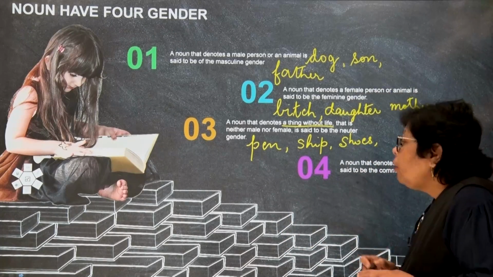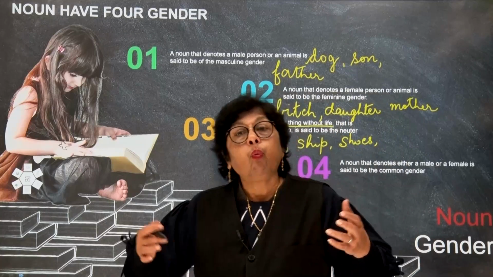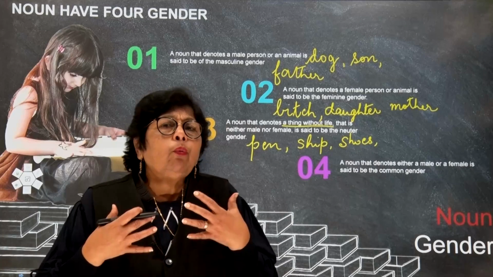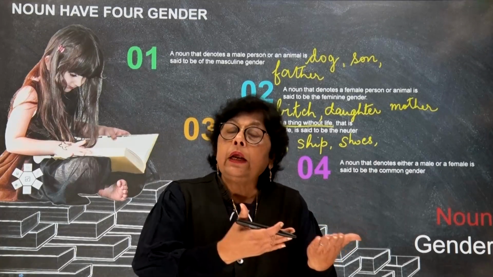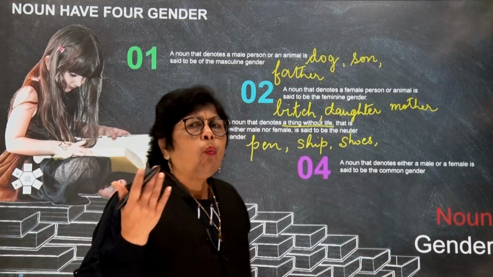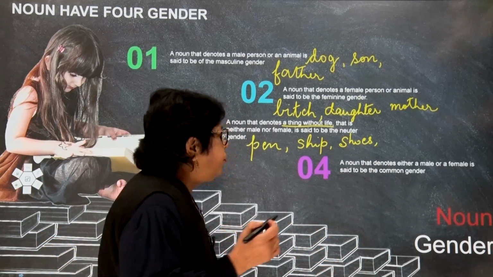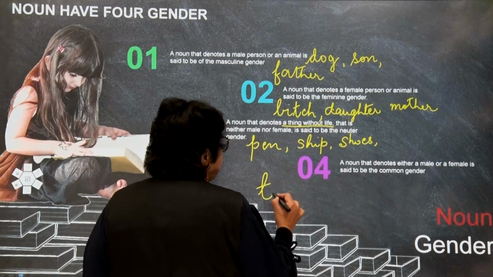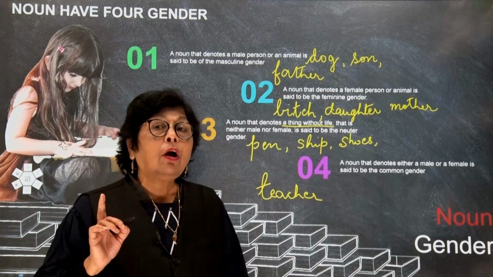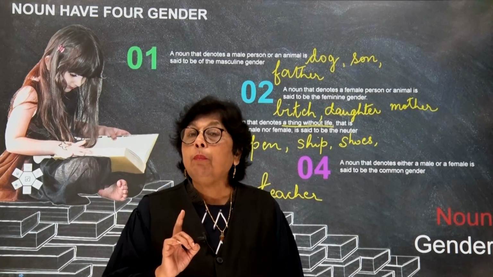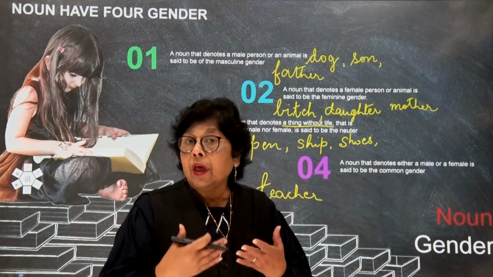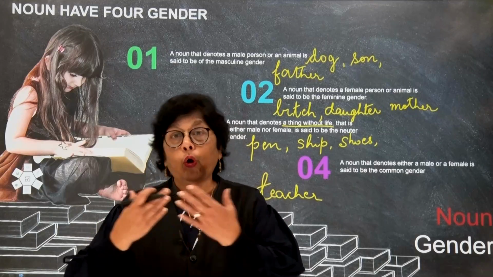Now we have a common gender. What is a common gender, children? It is a common name by which you call either a male or a female. They're both called by the same name. One of the ideal examples of this is a teacher. I am not saying sir or ma'am. What I'm talking about is a teacher. A teacher could be a sir or a ma'am, a male or a female.